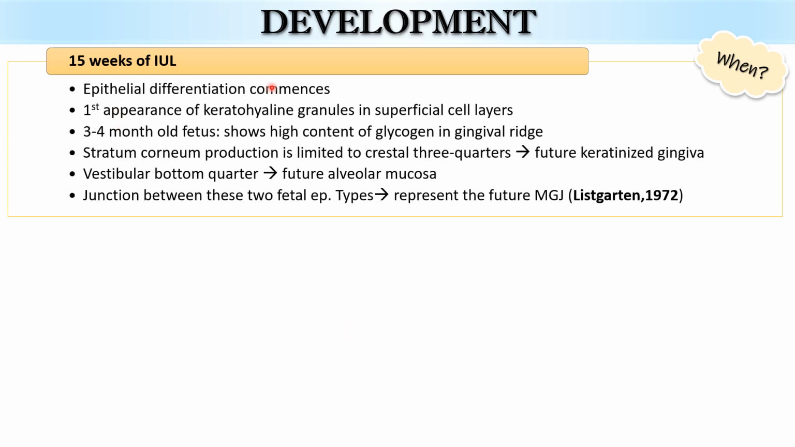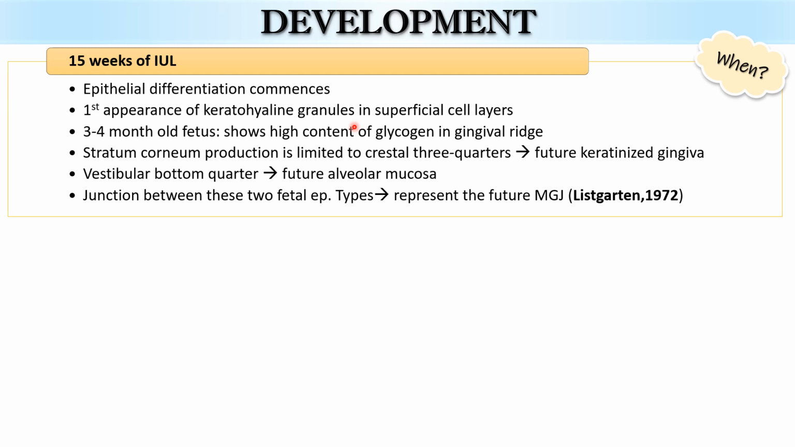Now let's see when what will form. At 15 weeks of intrauterine life, we can first see epithelial differentiation begin, and the first appearance of keratohyalin granules in superficial cell layers can also be seen. In a 3 to 4 month old fetus, there is a high content of glycogen in the gingival ridge.